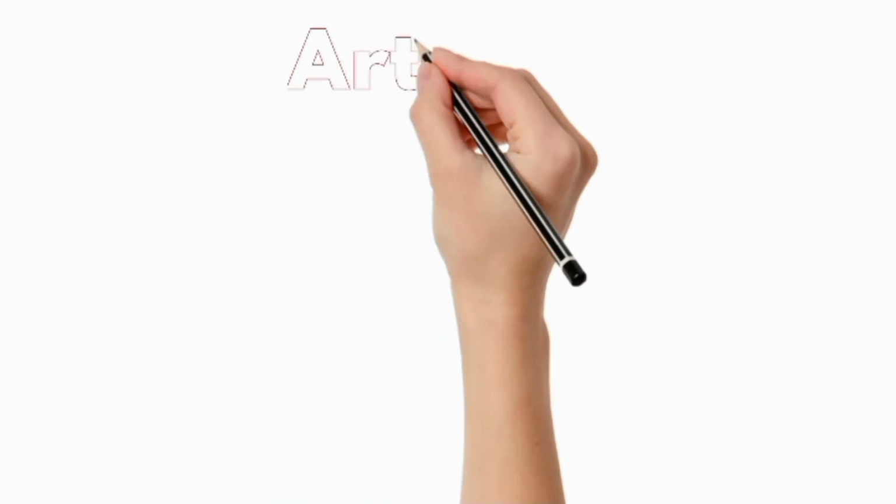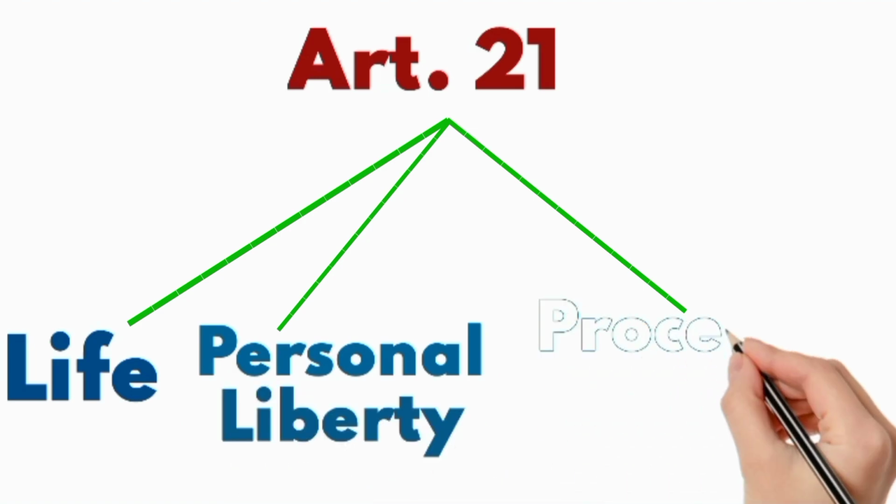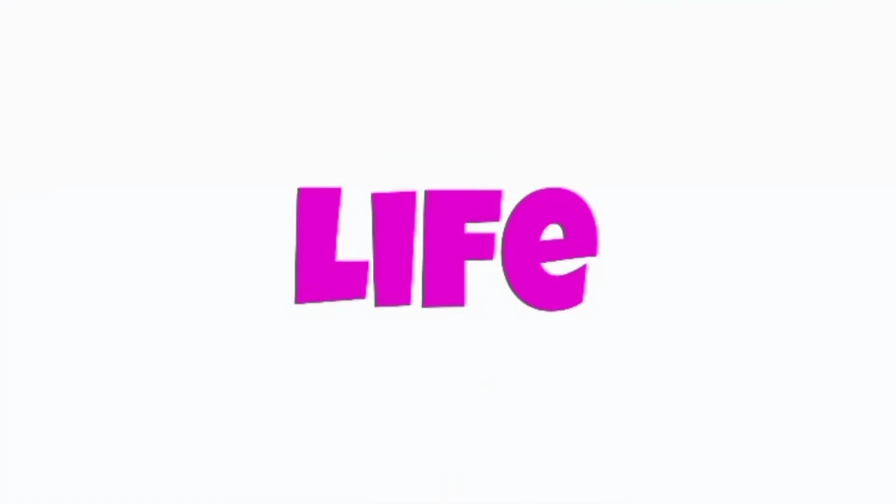Now let's look into the important elements of Article 21. There are three important elements of Article 21. They are life, personal liberty, and the procedure established by law. Life is not a mere animal existence. It is something beyond that. Life includes all the bare necessities which are essential for a person to lead a dignified life.